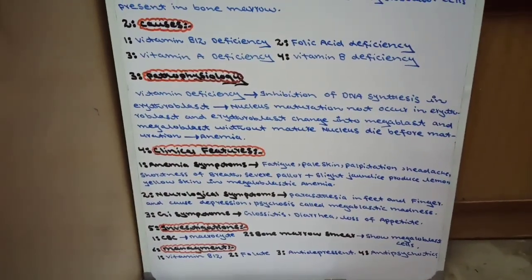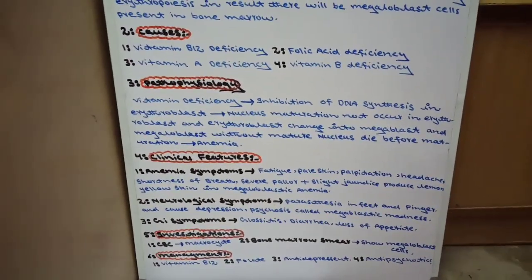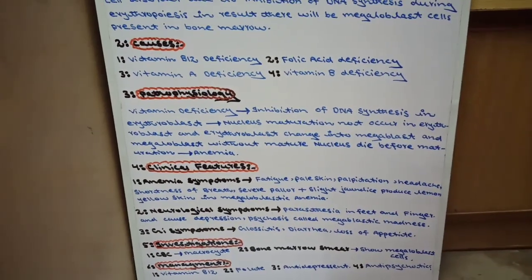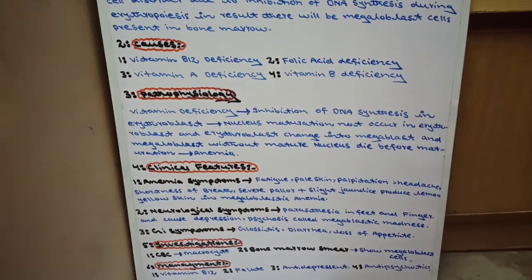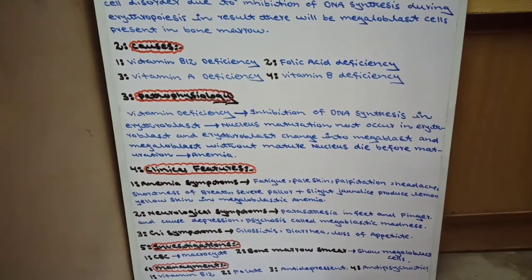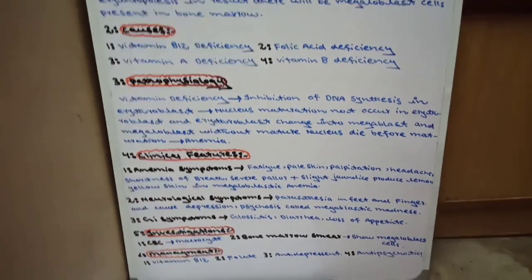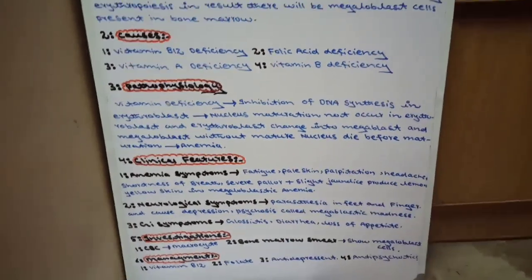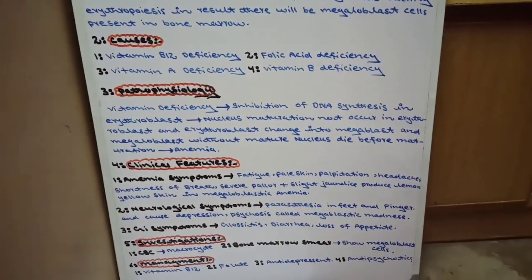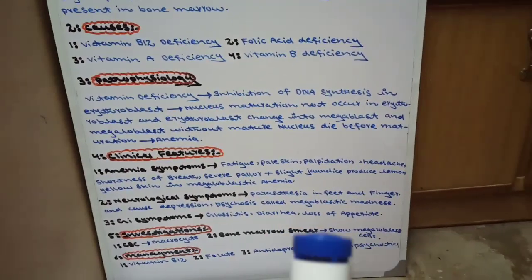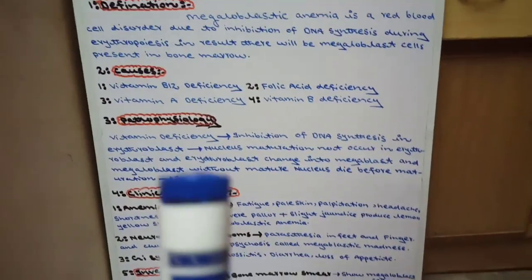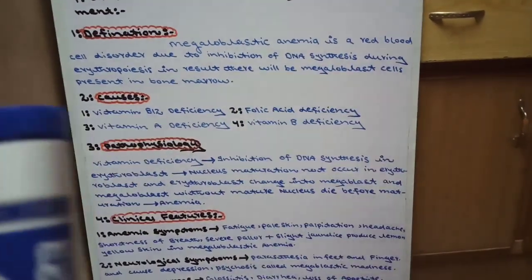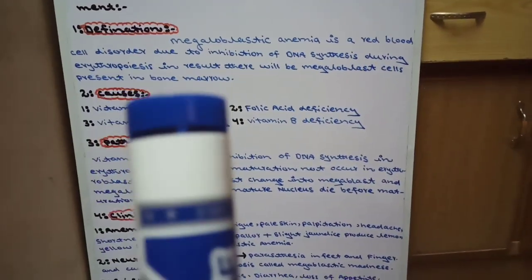CBC shows macrocytes, meaning large size cells, with mean corpuscular volume MCV more than 95 microns. Number two investigation is bone marrow smear. The bone marrow smear shows megaloblast cells. Like we already studied in the definition, there will be megaloblast cells present in the bone marrow.